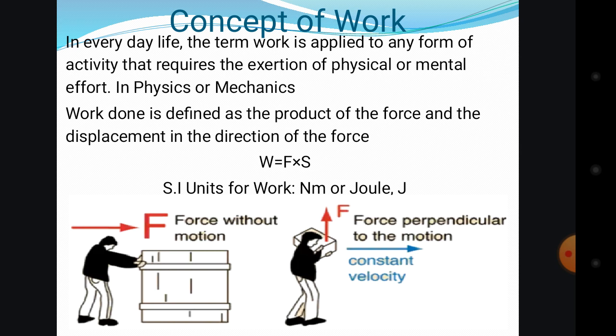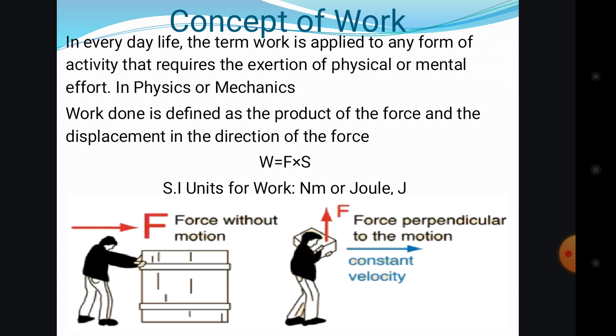So force is in Newton, but the S, the displacement, is in meters, the distance covered. That is how it comes to this N·m, that is Newton meter. That is one of the units of work.